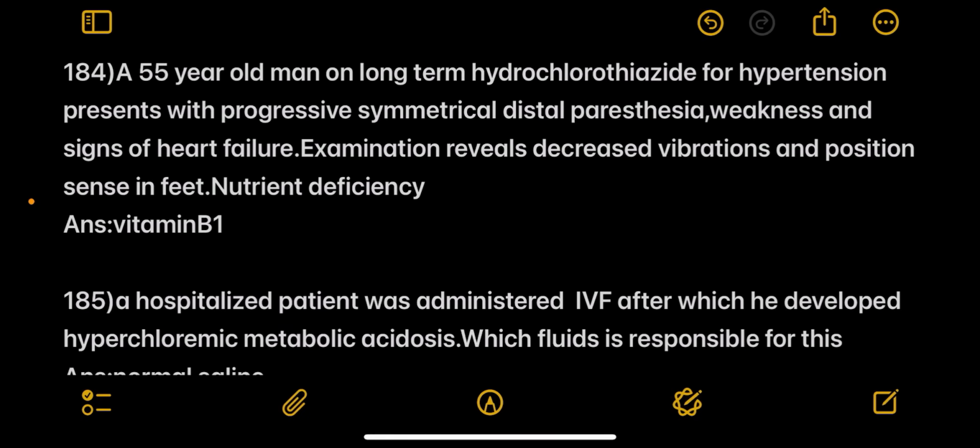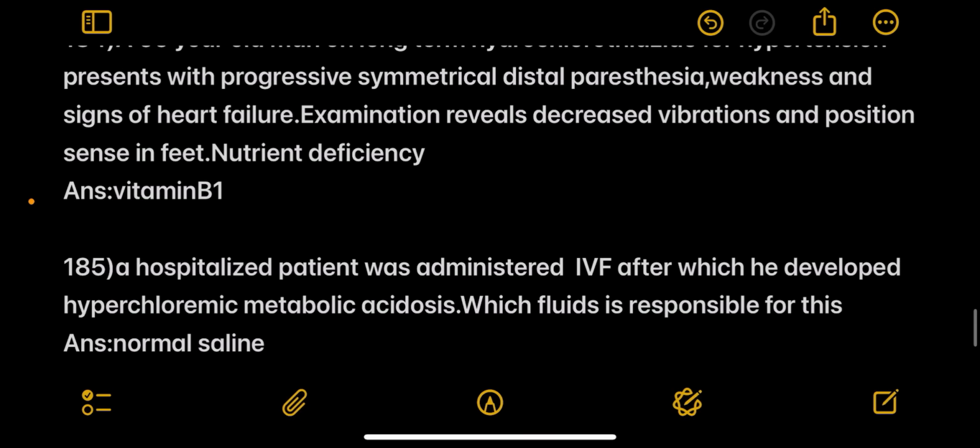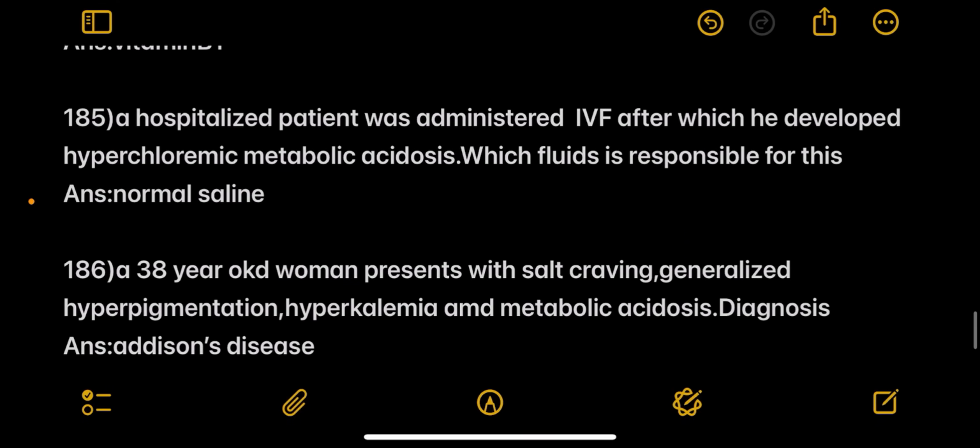Next, a 55-year-old man on long-term hydrochlorothiazide for hypertension presents with progressive symmetrical distal paresthesia, weakness and signs of heart failure. Examination reveals decreased vibration and position sense in the feet. Nutrient deficiency is vitamin B1.